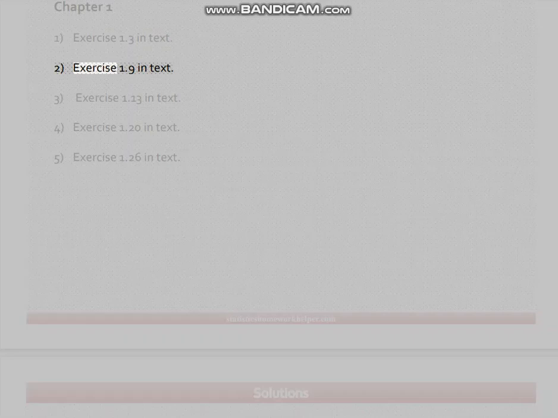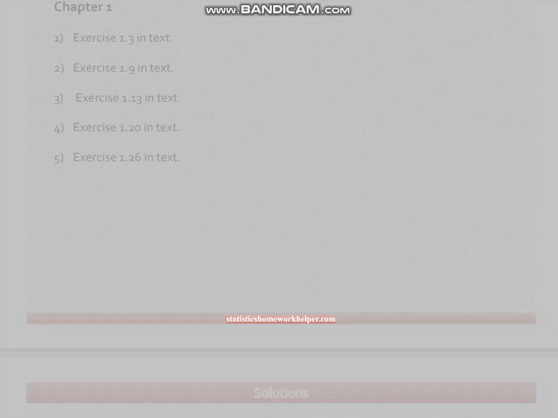Chapter 1-1. 1. Exercise 1.3 in text. 2. Exercise 1.9 in text. 3. Exercise 1.13 in text. 4. Exercise 1.20 in text. 5. Exercise 1.26 in text.